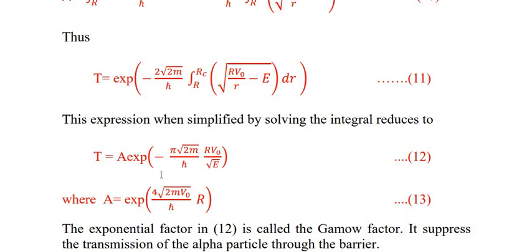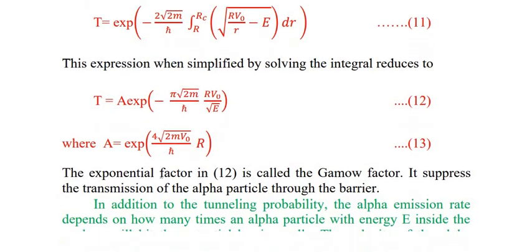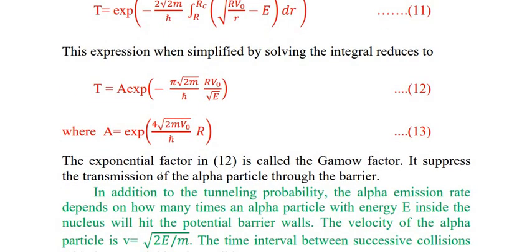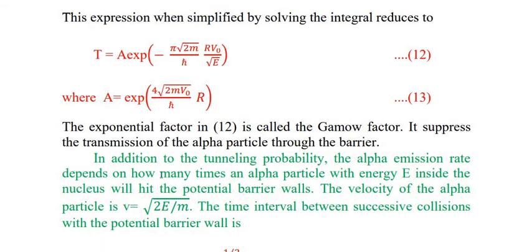T is equal to a exponential of minus pi under the root 2m upon h cross square, R V naught upon E, where a is given by equation number 13. You can observe equation number 12 and 13. This exponential factor in equation number 12 is known as the Gamow factor. It suppresses the transmission of the alpha particle through the barrier.